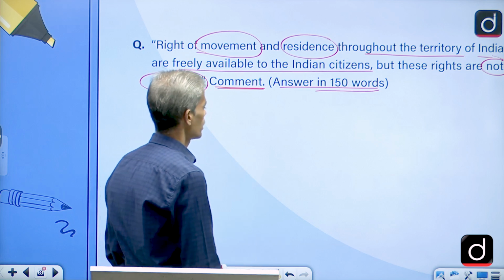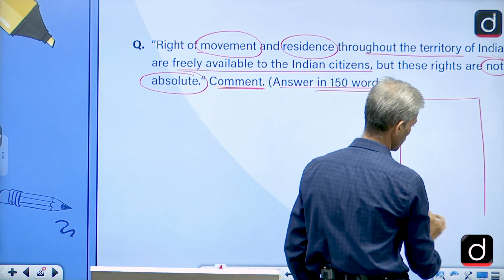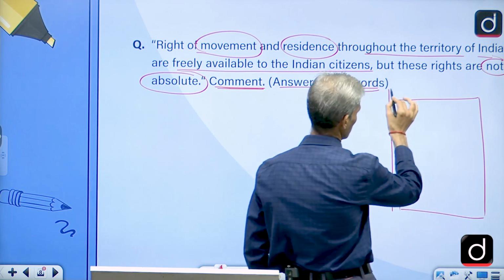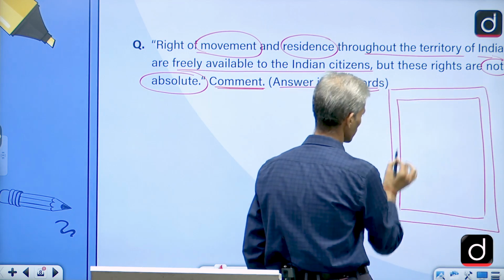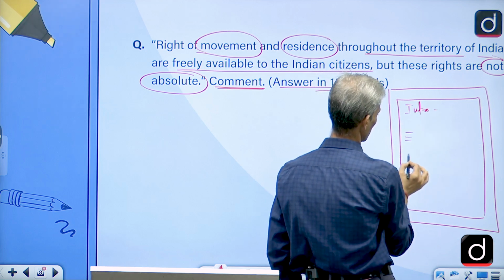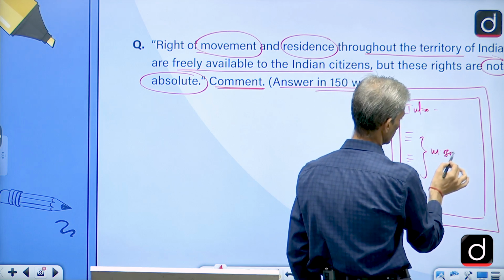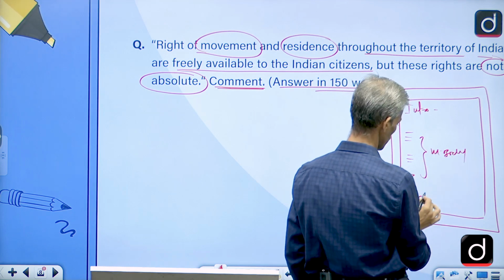Since the question is for comment, obviously it will have both things. We go with the intro part, then cover the main body, and after that, rather than a closing statement, we have to conclude.